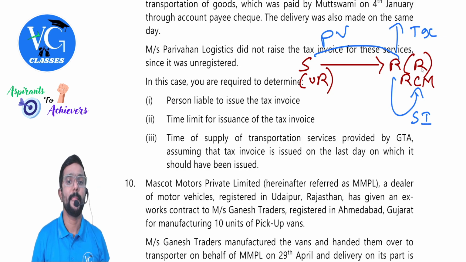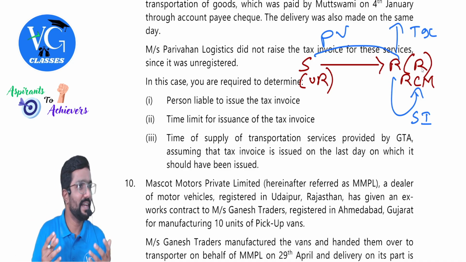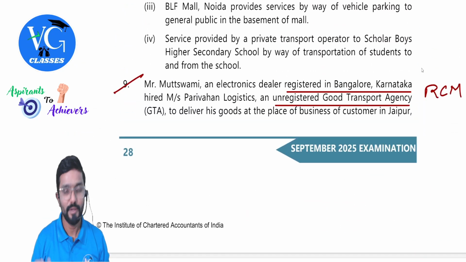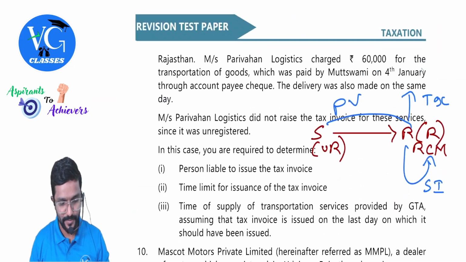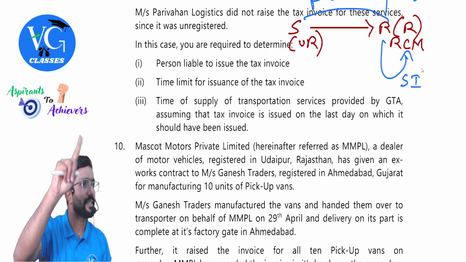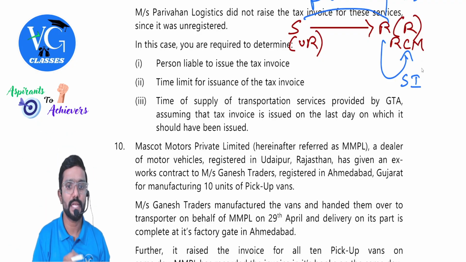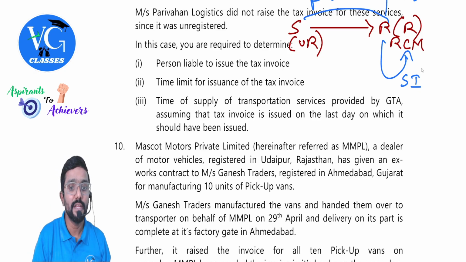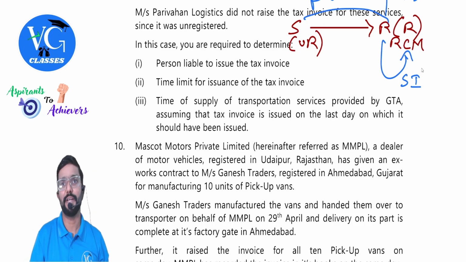Please be careful. In this case, you are required to determine the person liable to issue the tax invoice: the recipient. Okay, now recipient means he has a name. What? Mutswamy. Please tell it. Next, time limit for issuance of tax invoice: within 30 days of receiving the goods or services. Next, time of supply of transportation services provided by GTA, assuming the tax invoice is issued on the last day on which it should have been issued. Guys, this is also an amendment.